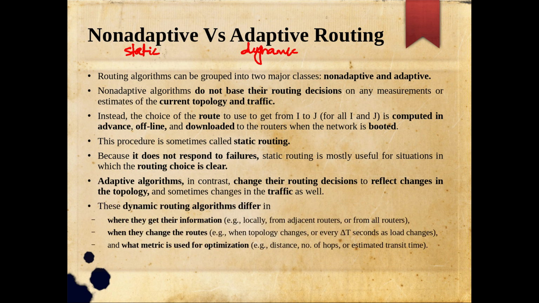So we will study both dynamic and static algorithms. Of course, we will start with an introduction to a few static routing algorithms, such as the shortest path algorithm, Dijkstra's, and then move on to dynamic algorithms. The two popular dynamic algorithms are the distance vector routing algorithm and the link state routing algorithm. Two of them we will see in the dynamic category. Once you see the dynamic algorithms, whether distance vector, link state or some other dynamic algorithm, you will see that the algorithms vary with respect to different parameters.